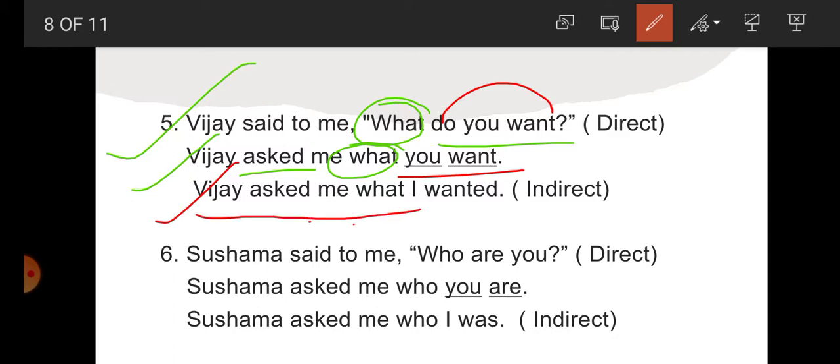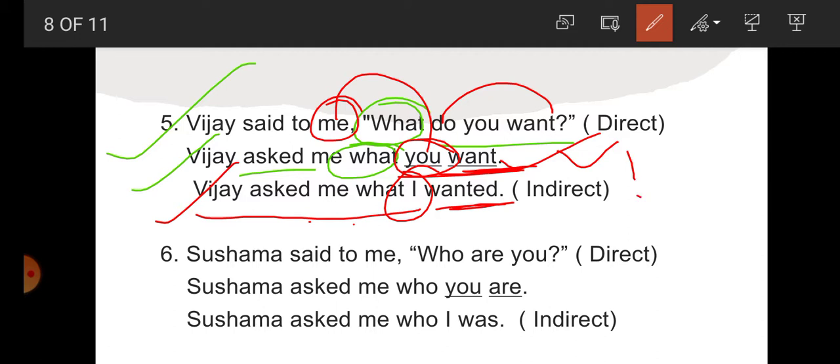Till here it is clear. Now "you" is what? Second person. So according to the object. What is the object here? Me. So according to me, what will be the subject? I. Now "want" is V1. V1 changes into V2, meaning simple present changes into simple past. So here, V1 changes into V2: wanted. So what is the indirect speech? Vijay asked me what I wanted. It is the indirect speech.